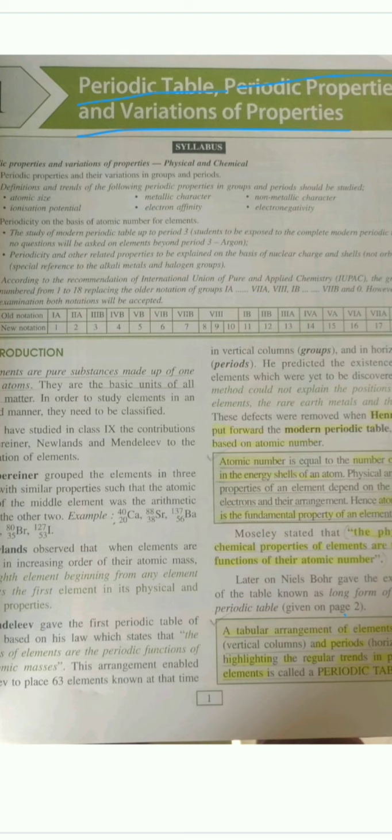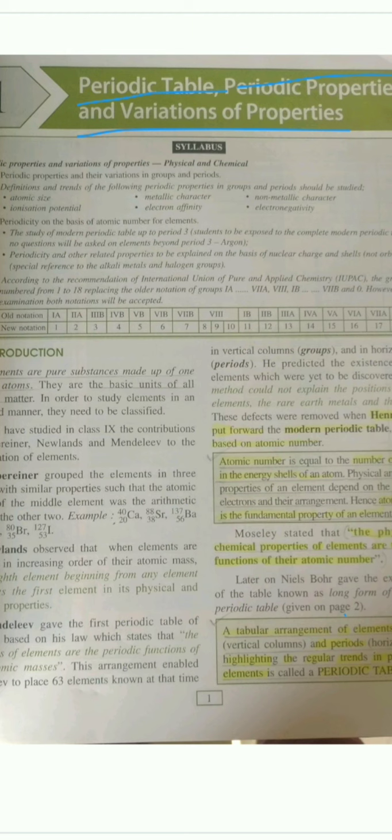He did not leave any spaces for undiscovered elements, and he stated that no more elements would be discovered. At the time only 56 elements were known, and he stated no more elements would be discovered, and at the time hydrogen and noble gases were not discovered.